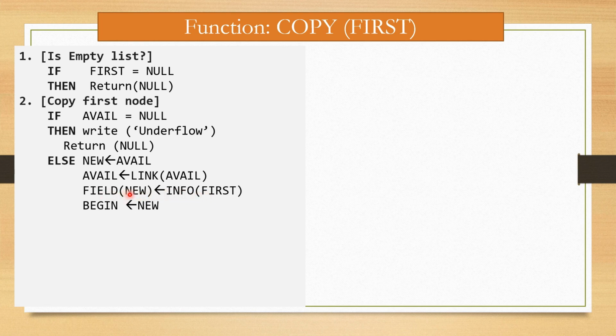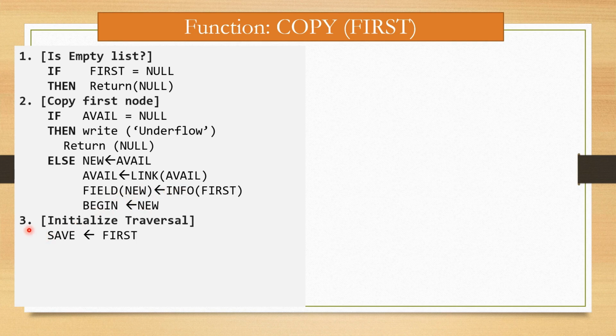It is the same as the data part, but it is a node of the copy linked list, and in the copy list we denote this info part as FIELD. So the information part of first is assigned to FIELD of new, and new becomes BEGIN.